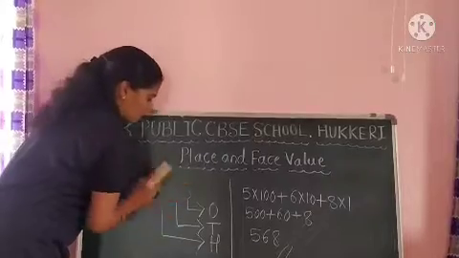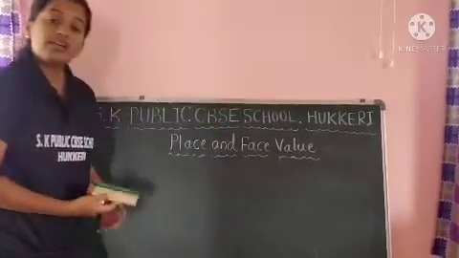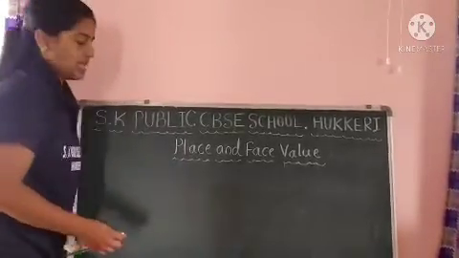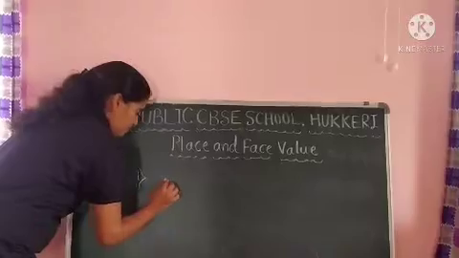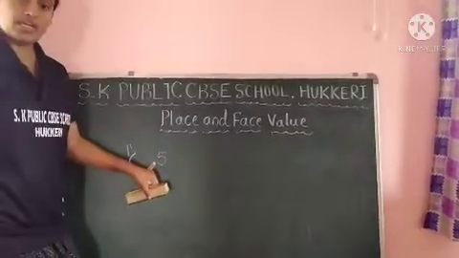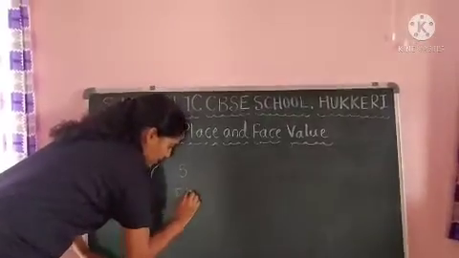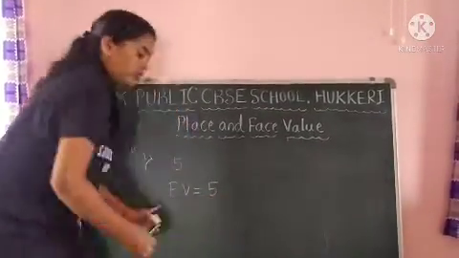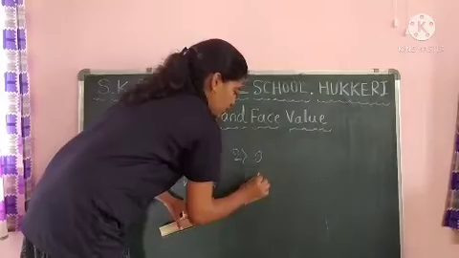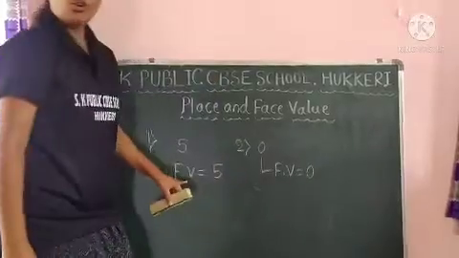Now, how to understand face value? Okay, how to identify, how to find face value of the digits in the given number. So let me take one example. Here 5 is the single digit number. Face value of this 5 is 5 only. Okay, so one more example. If 0 is there, face value of this 0 is 0 only.